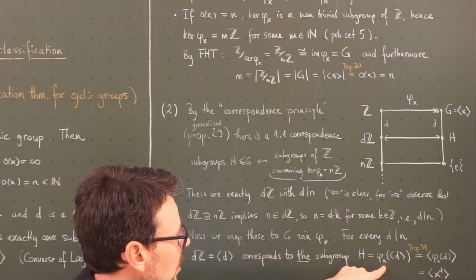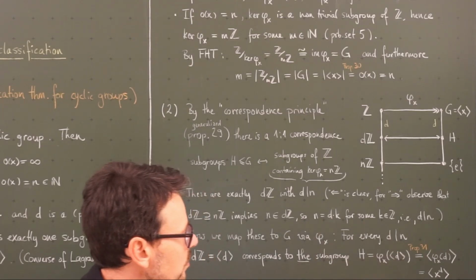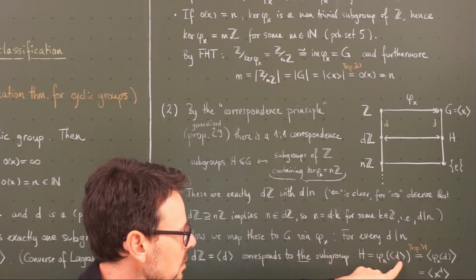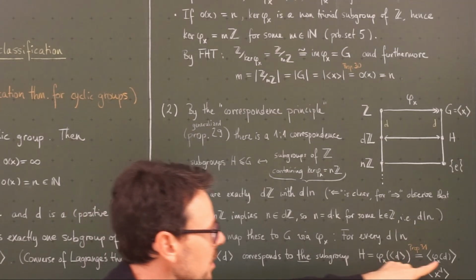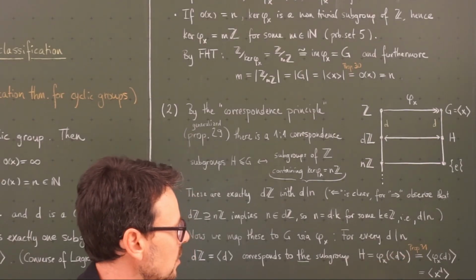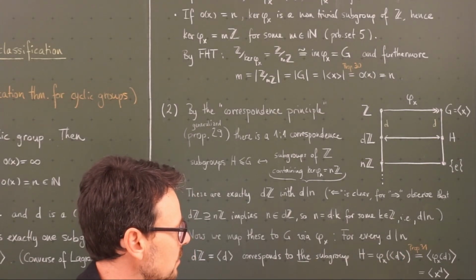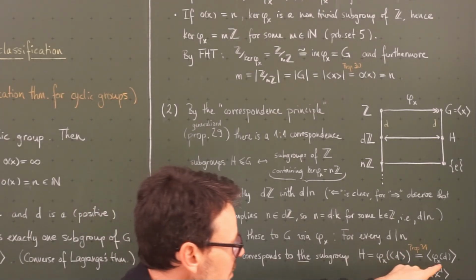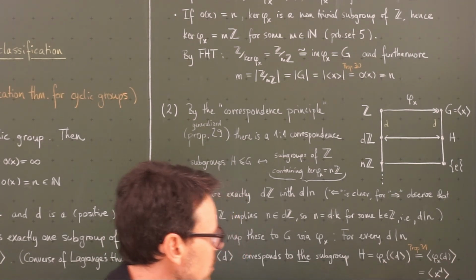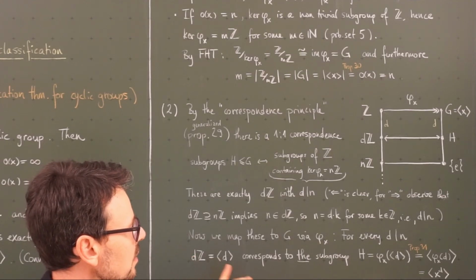So we proved in proposition 31 that surjective images of cyclic groups are again cyclic, and the generator is the image of the generator d that we started with. But what is phi sub x of d? It is simply x to the d. So we arrive at the important result.